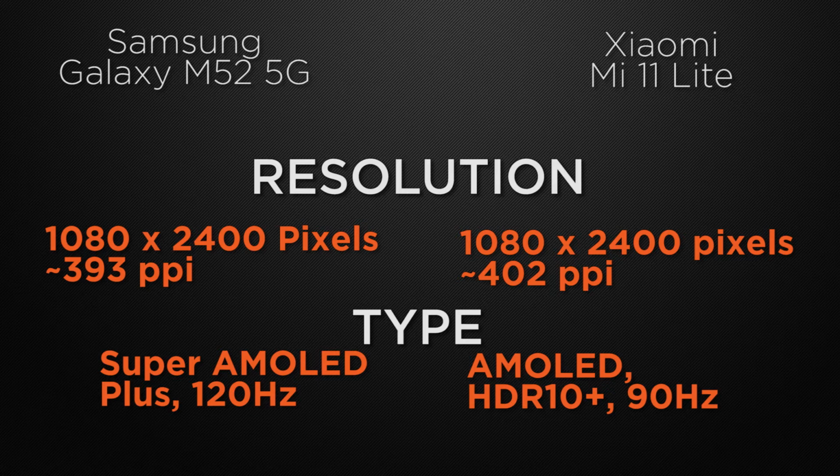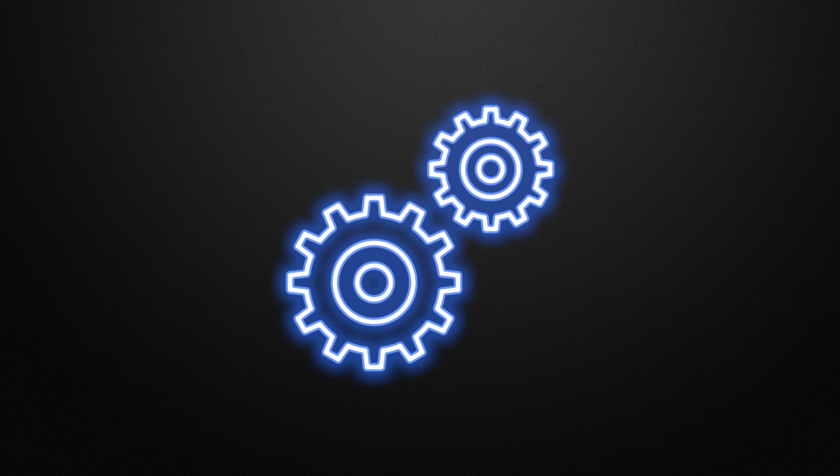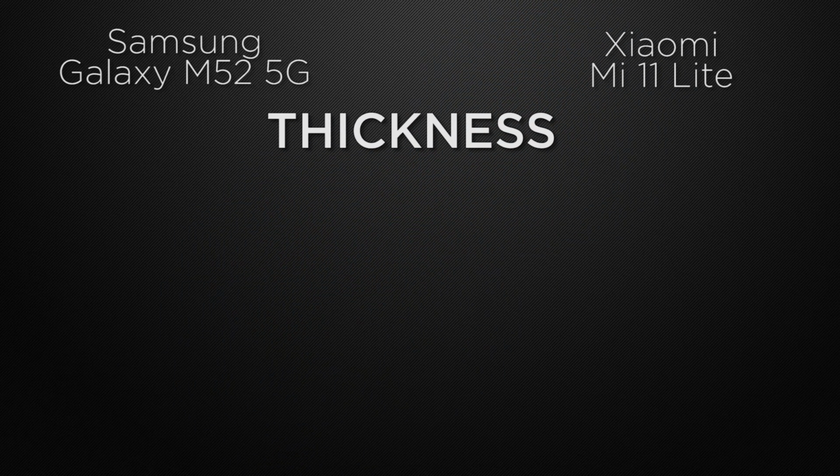So the winner here is M52 because it has a 120Hz refresh rate, which can make transitions smoother. Moving to the body features of the devices, let's start with the thickness. M52 has 7.4 mm of thickness, whereas 11 Lite has 6.8 mm. So the winner here is 11 Lite because it has a slimmer body.